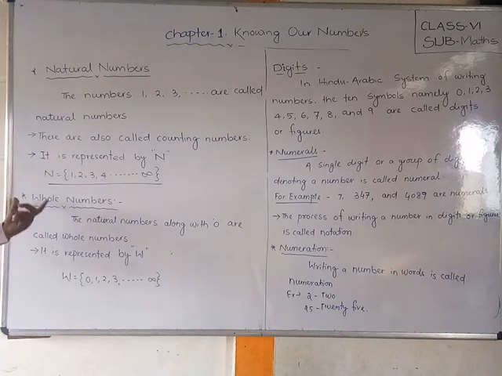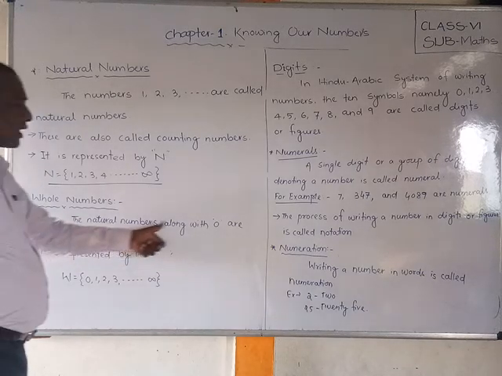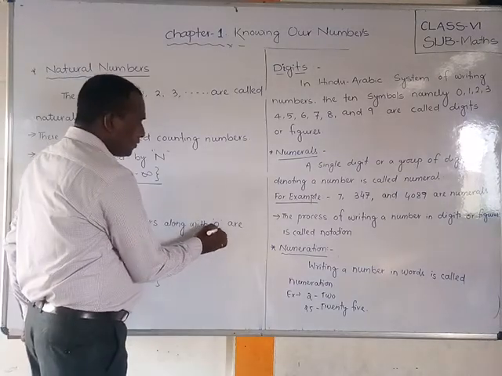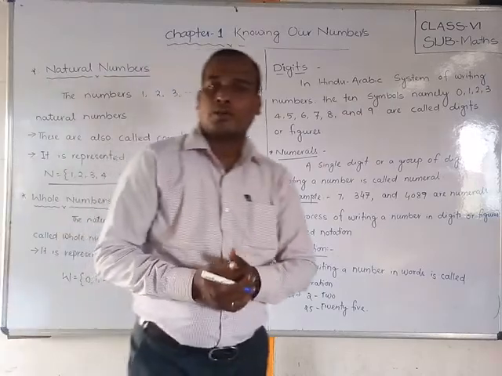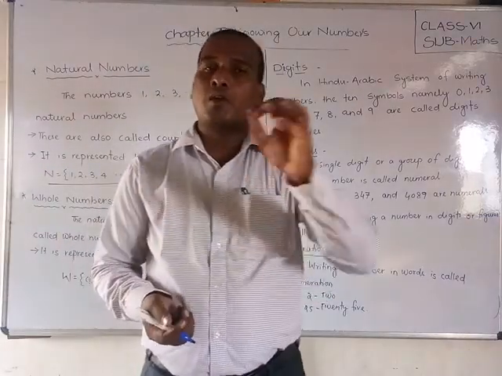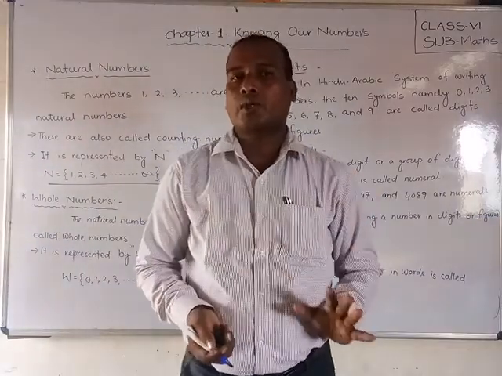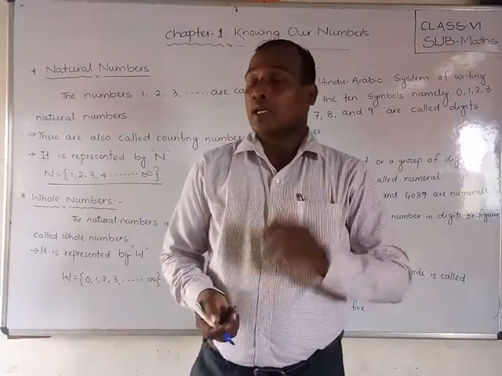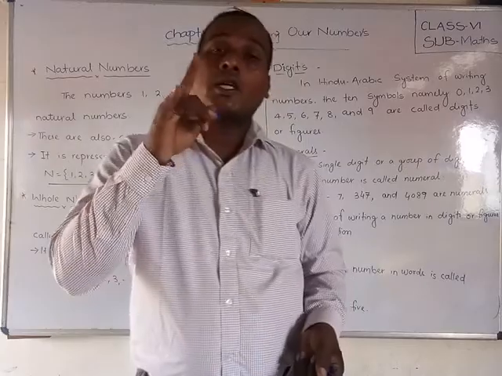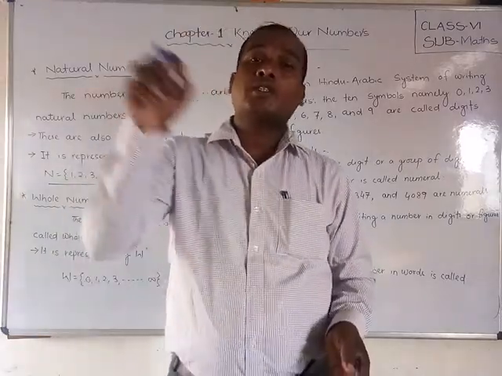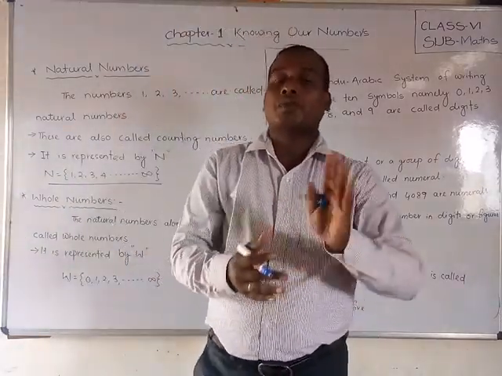Okay. Next, another type of number is called whole numbers. The natural numbers along with zero are called whole numbers. Students, we have already studied natural numbers. Natural numbers are all the positive numbers, you should remember that. But what are whole numbers? All the natural numbers along with zero included. That means along with zero, that is called a whole number.